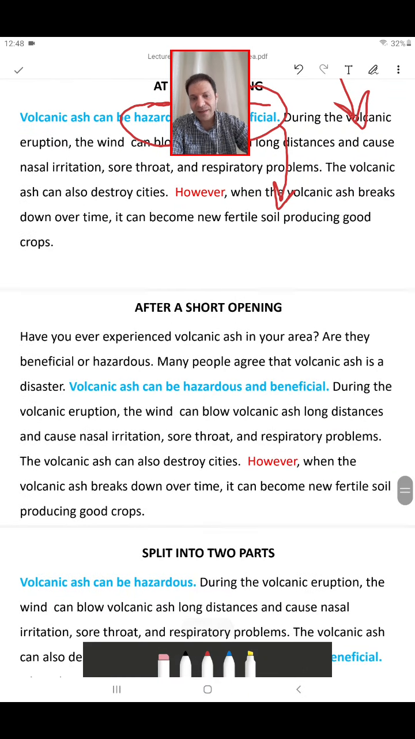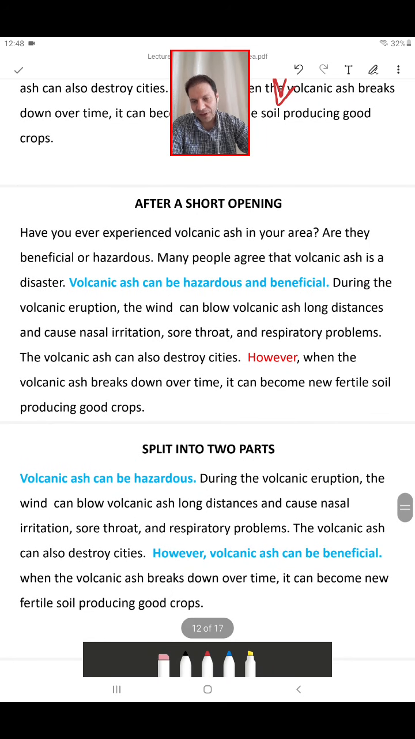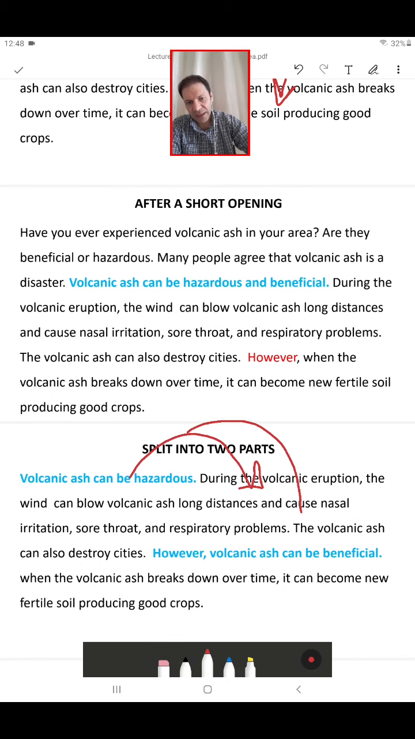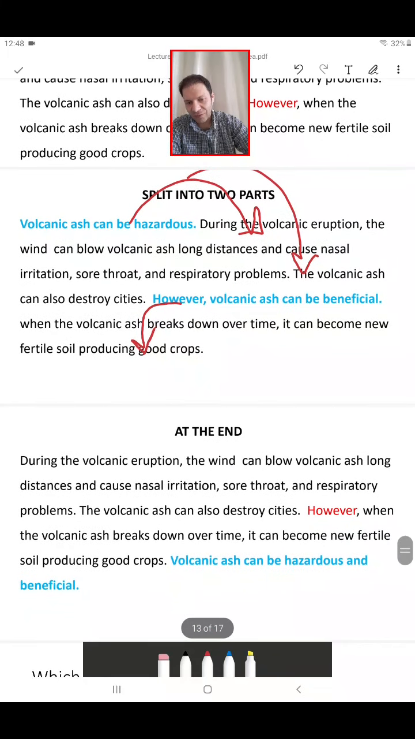Sometimes the topic sentence can be split into two parts. Okay, for example, like this one. Volcanic ash can be hazardous, and then I talk about the hazards or the negative effects. And then the second part of the topic sentence, however, volcanic ash can be beneficial too, and then I talk about the benefits. Sometimes the topic sentence comes at the end of the paragraph. So first I discuss, and finally I come to the conclusion, the concluding remarks.